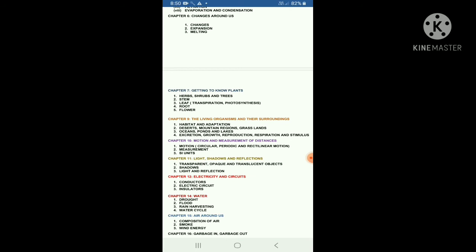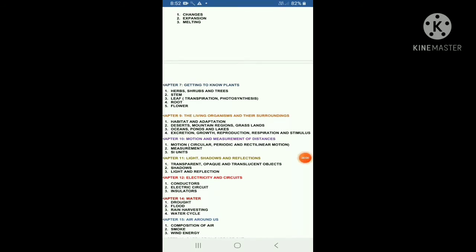Terrestrial habitat has deserts, mountain regions, grasslands. Some examples only I say here. And aquatic habitat, oceans, ponds, and lakes. Fourth one is living things have certain characteristics. Okay, dear students, that is excretion, growth, reproduction, respiration, and stimulus.